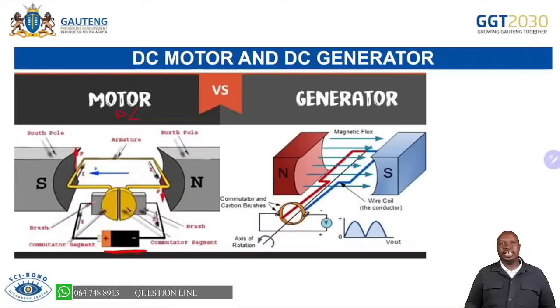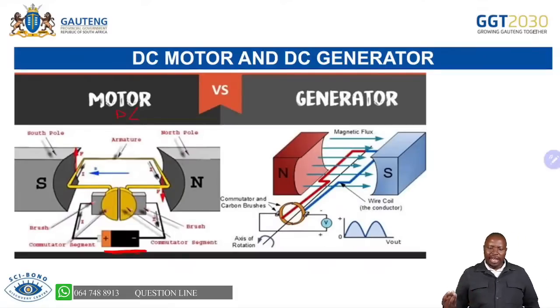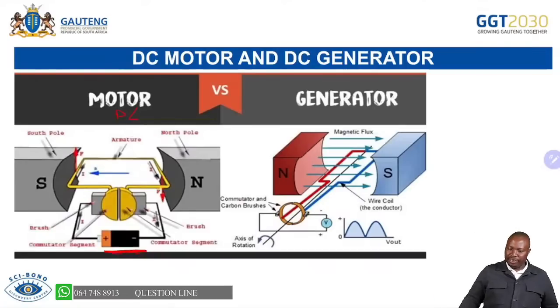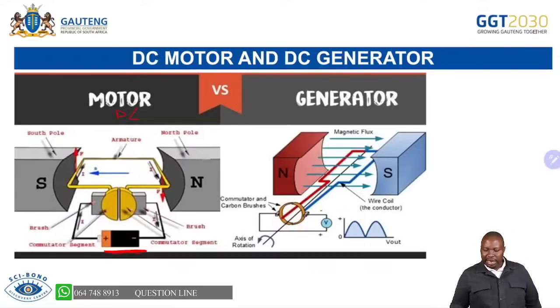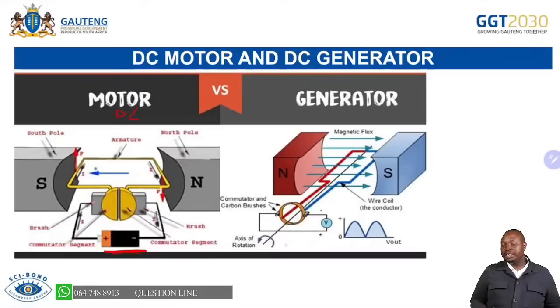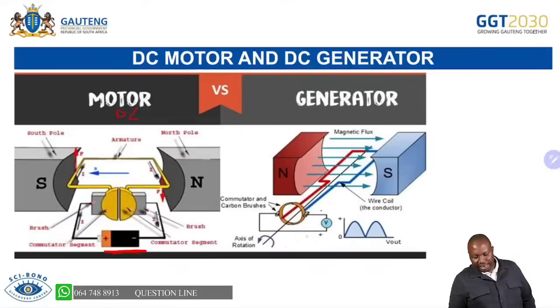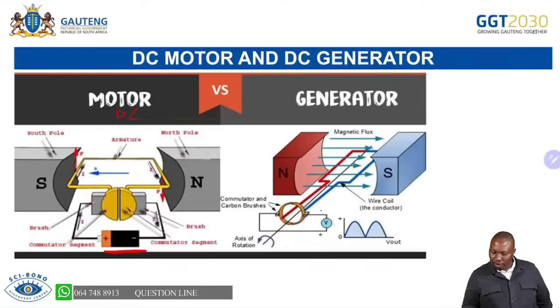You can see there we have a cell there that is supplying. So you are able to look at the components, and then they tell you the type of structure that we are having. And then the generator, you can see that what is happening there is still DC, because we are having one ring that has been split. So it's a DC generator. You can see that we are having our voltmeter there that shows that the voltage is being produced.